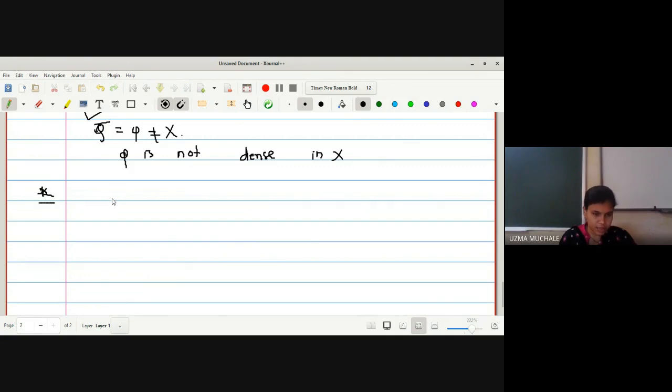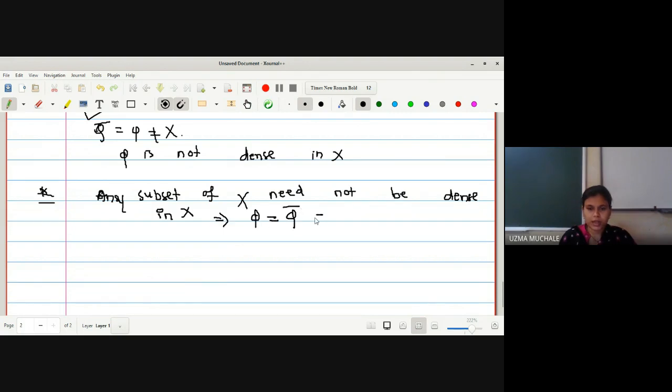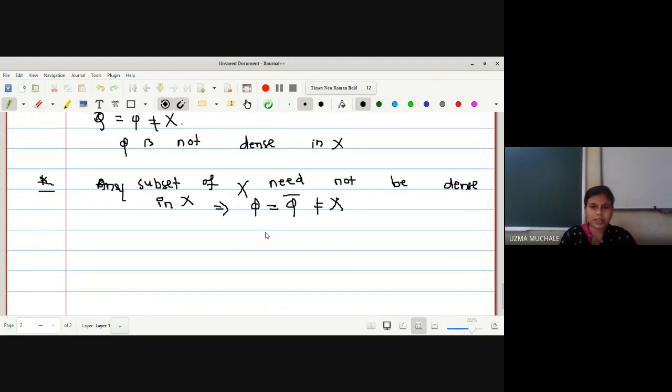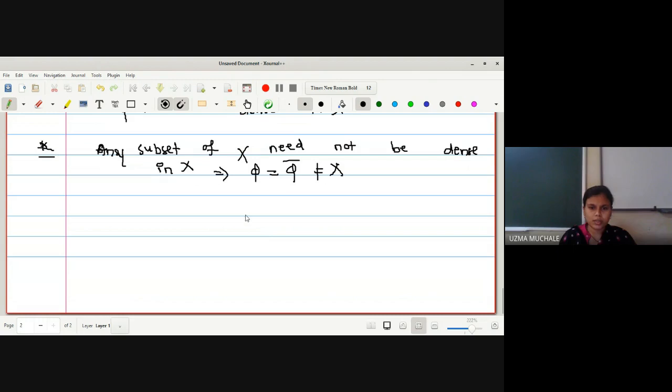Any subset of X need not be dense in X. What is a counter example for that? Phi closure is phi, which is not equal to X, and hence any subset of X need not be dense, because phi is also a subset of X, but it is not dense in X.